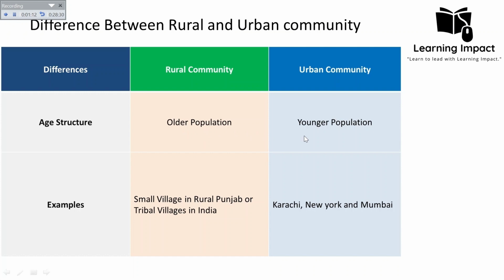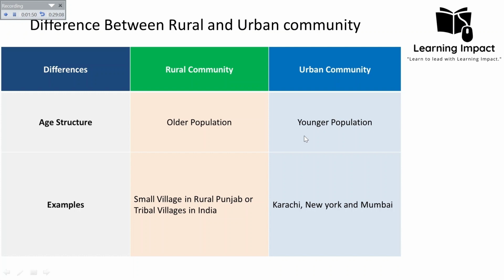So this out migration of youth is actually compelling the rural community to have a more older population, and that is leading to a high youth population in the urban community. Similarly, in case of India, the rural population aged 60 plus is about 10.3% in 2011 according to the census of India, and the urban population aged 60 plus is 7.4% in 2011 according to the census of India. So the rural urban migration rate is about 18.4% of the rural population migrated to the urban areas between 2001 and 2011 according to the census of India.